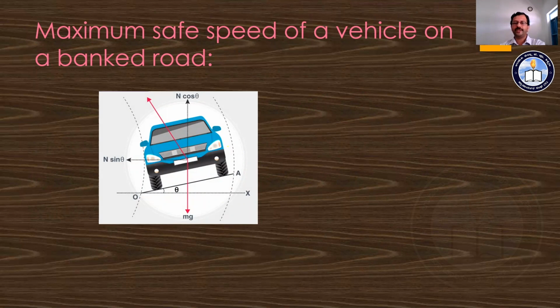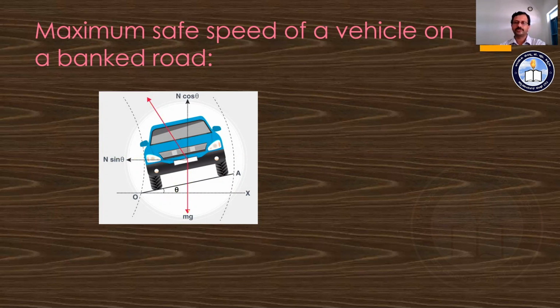Here we see a car moving on a banked road with angle theta. The forces acting here are the normal reaction, or the vertical component of the contact force, and mg, the weight of the object.